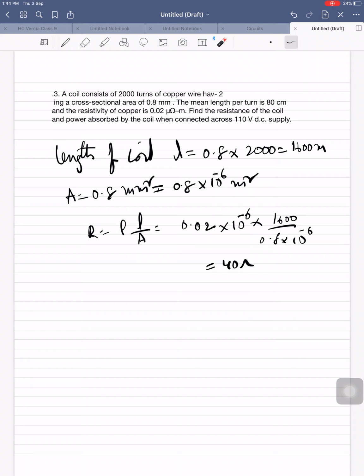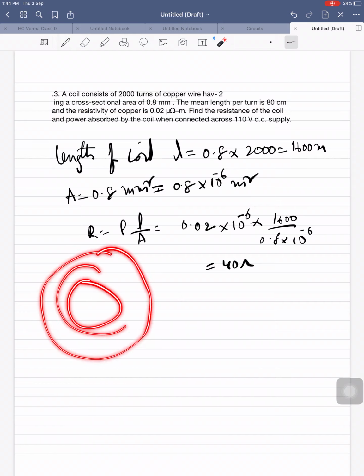Length of the coil, let L be equal to, what is the cross-sectional area of the conductor, 0.8 mm square, and mean length of the turn. Let this be the turn. From this to this is 80 centimeter.